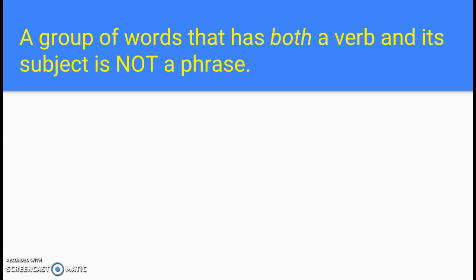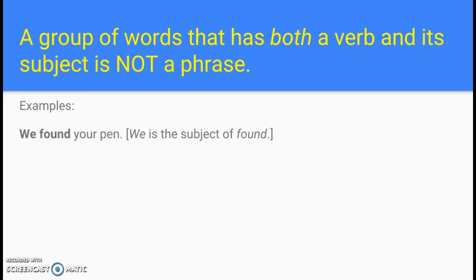If it does have both a verb and its subject, even if it's not a complete sentence, it is still not a phrase. Examples of this: "we found your pen." "We" is the subject that goes with the verb "found." And so that is not a phrase, and in this case, it's actually a complete sentence.